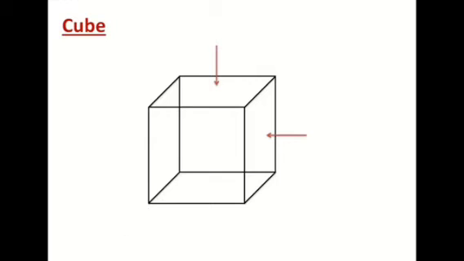Yes? Can you tell me how many faces there are for a cube? On the top, bottom, left side, right side, front and back. So there are 6 faces for a cube.